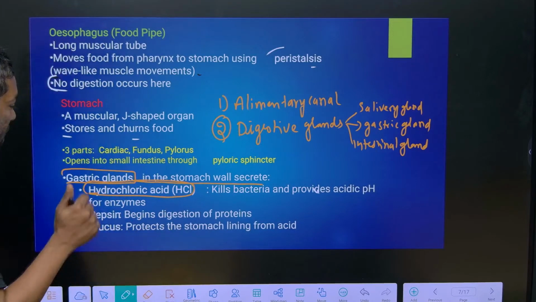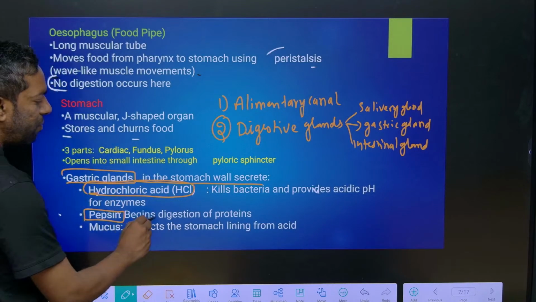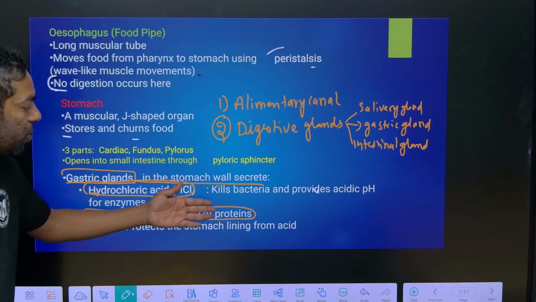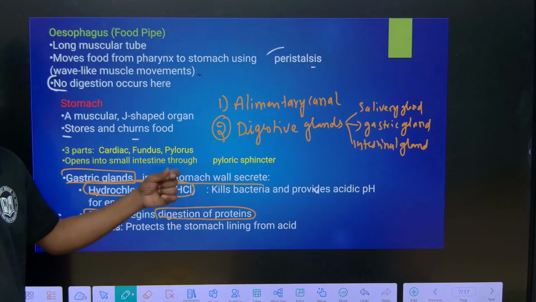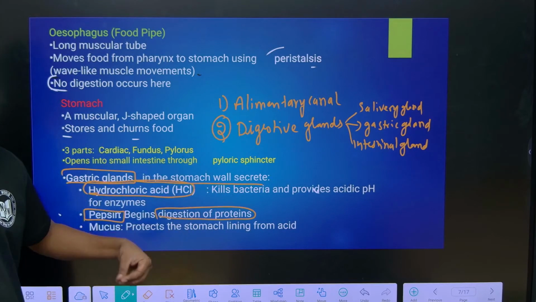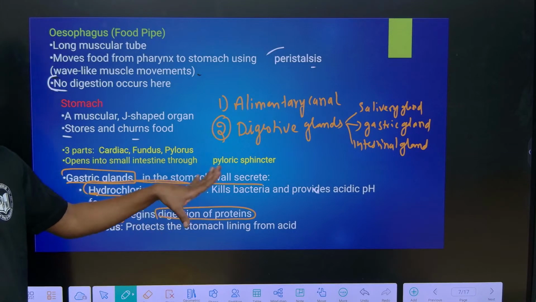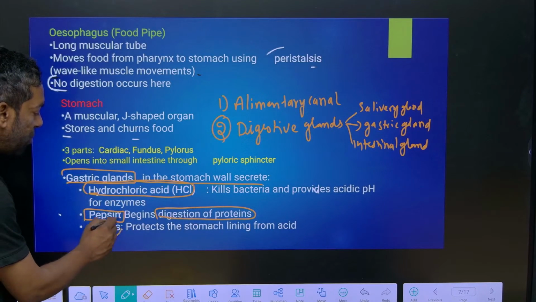And they release pepsin, guys. Pepsin is for the digestion of proteins. The enzyme pepsin is released in the stomach. The stomach releases HCl and pepsin. It also releases mucus, guys.